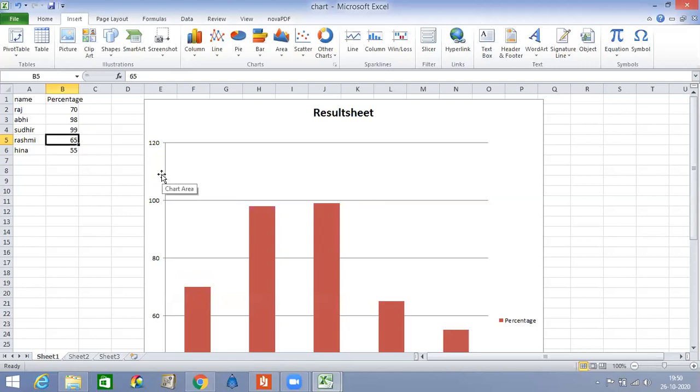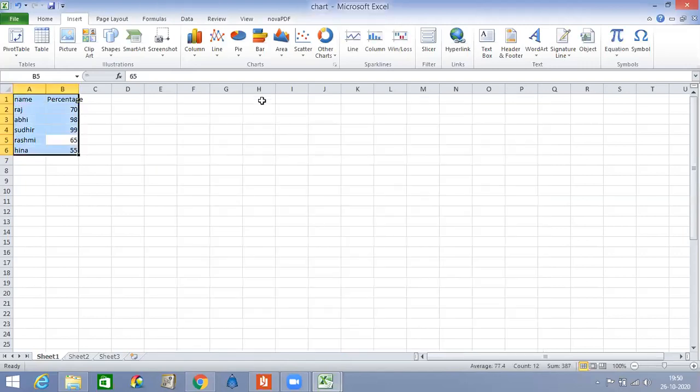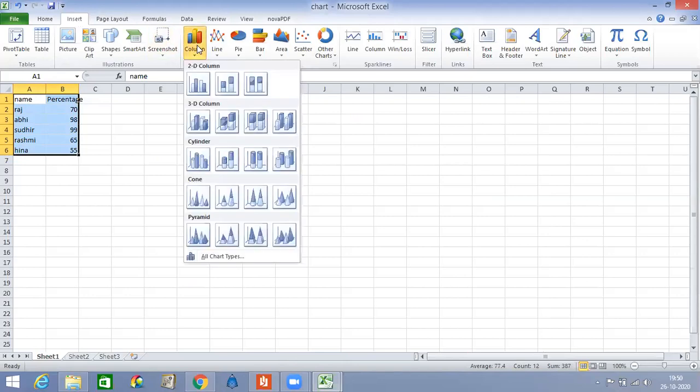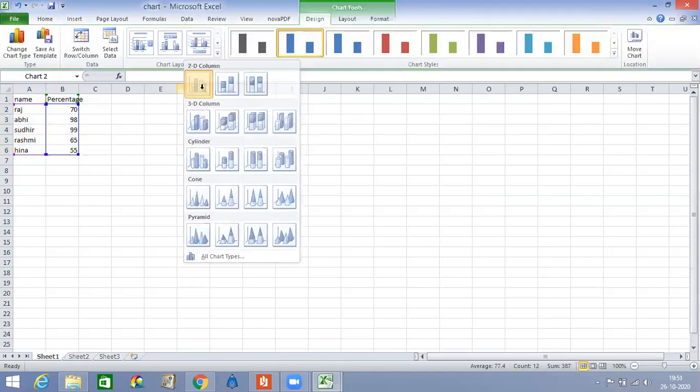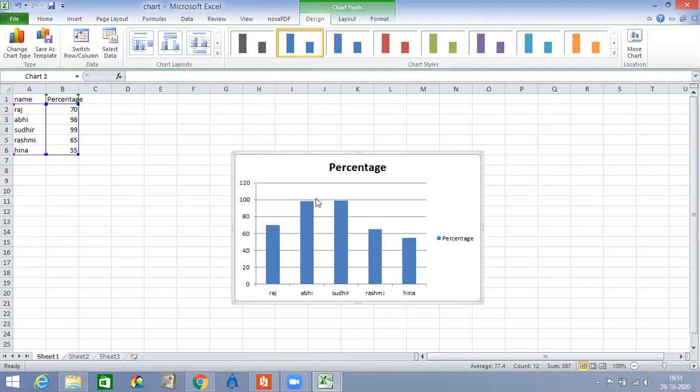I will tell you again. Suppose this is my data. I will select the whole data before creating a chart. Go to the Insert menu, click on chart. By default, the column chart is selected. This is our column chart.